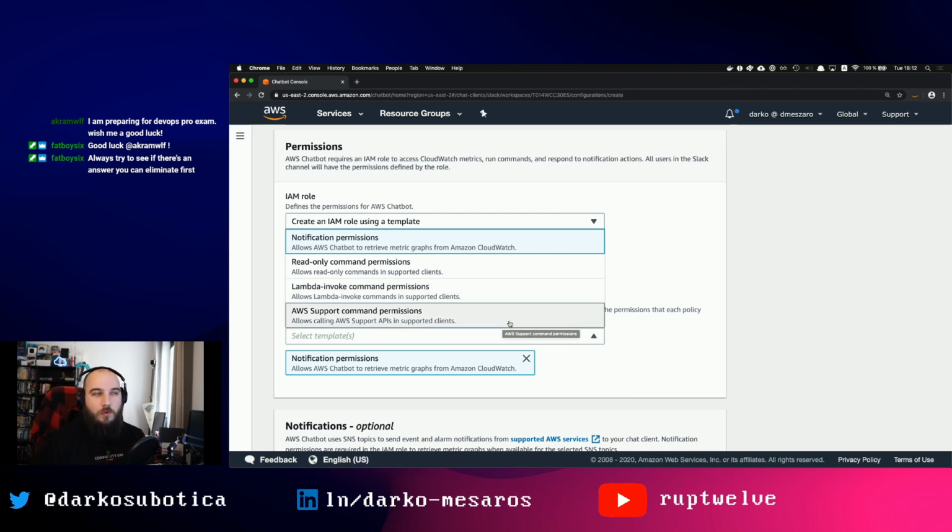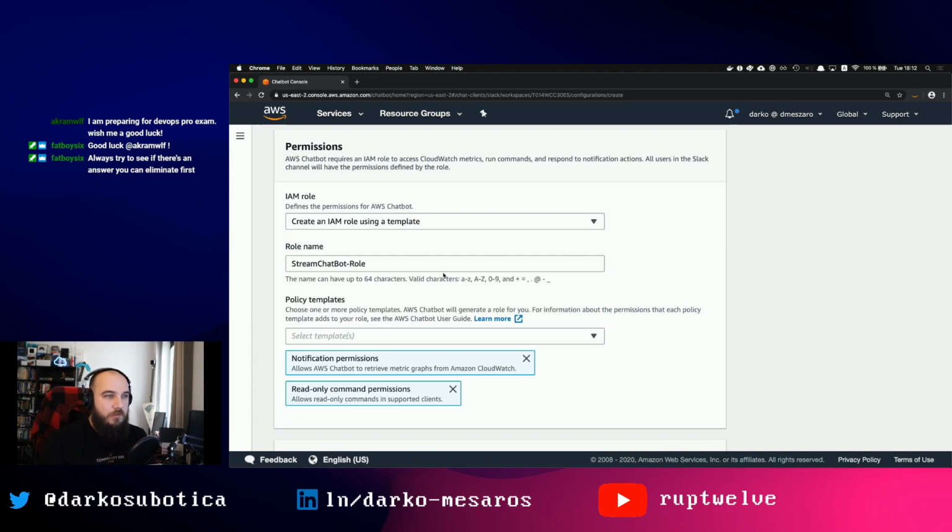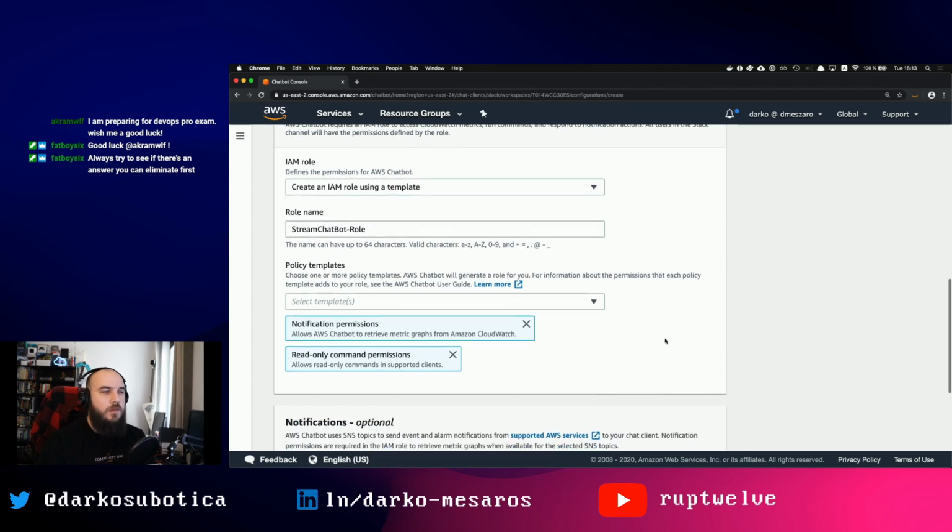Also, which is really cool, you can have the chatbot invoke support. So one of the things you can do is say, hey, open up a support ticket, and then you explain what's going on, and the chatbot actually opens up a support ticket within AWS, because it might be very useful to do it from your chat app, right? So I'm going to currently give it just notifications and read-only. I think those are the things I'm going to be playing around with today.